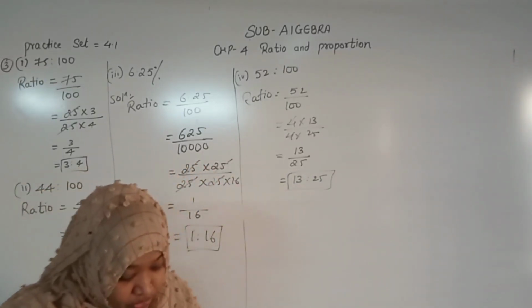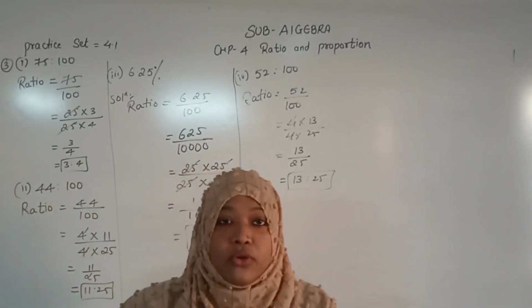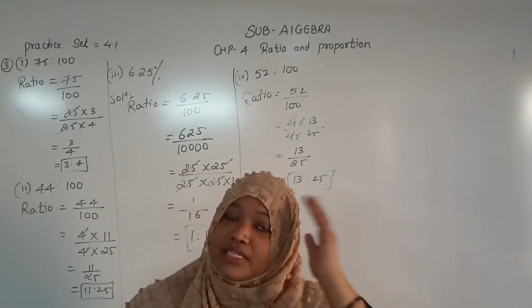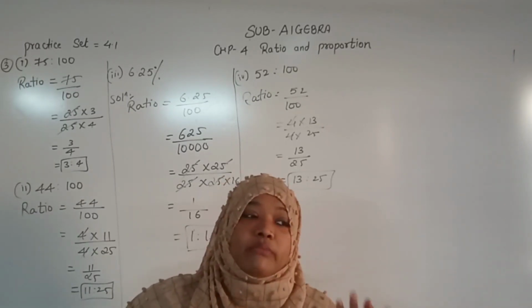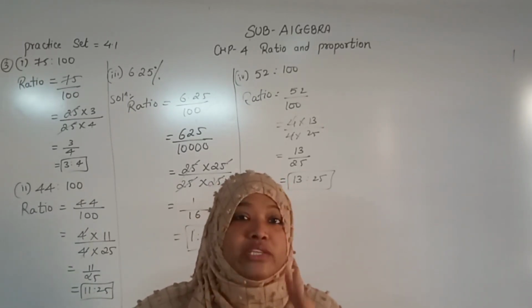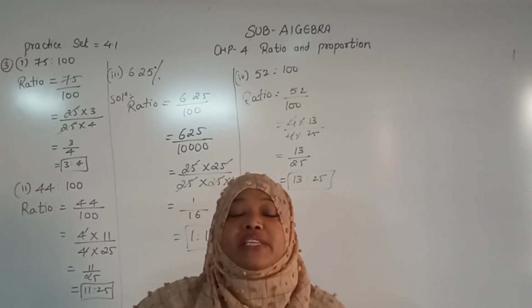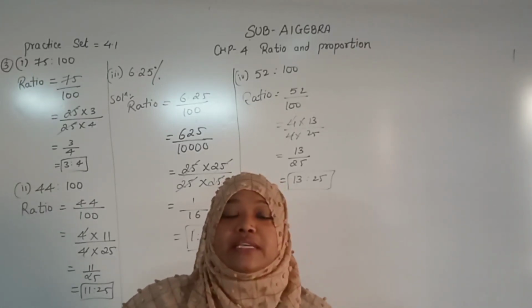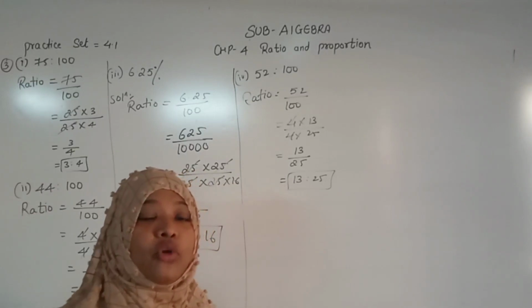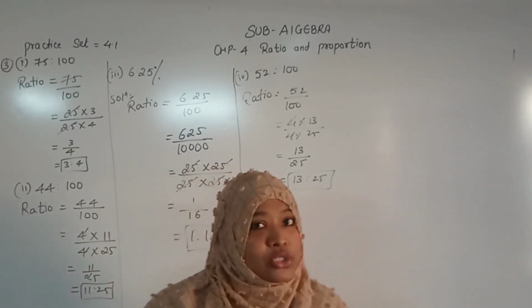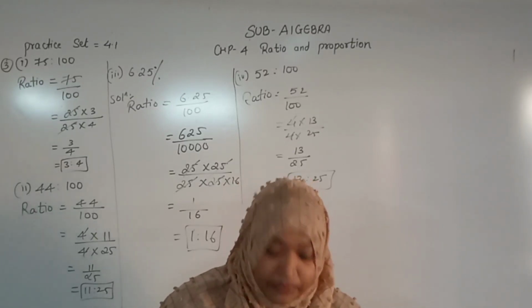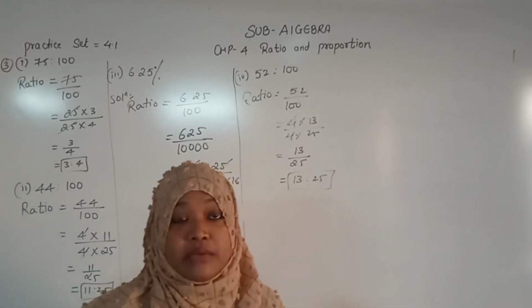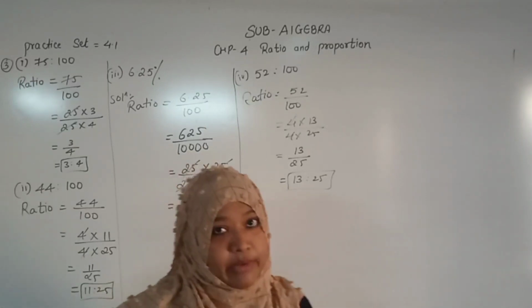The question number 5, 0.64. Just remove the decimal. 64 upon 100 is there. When we remove the decimal before 2 digits, we will have to add 2 zeros. So it will be 64 upon 10,000. Just go for the prime factor, take out the common from that, and you will be able to see which numbers should get cancelled. Understood student? Should I show you on the board that sum? No, that is easy, you are able to do it.